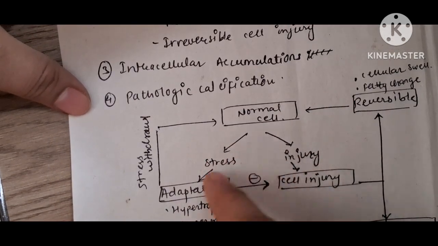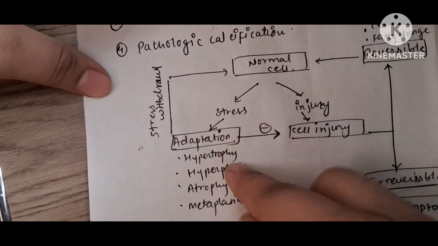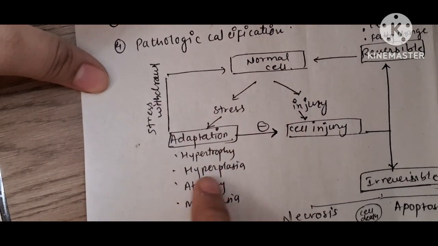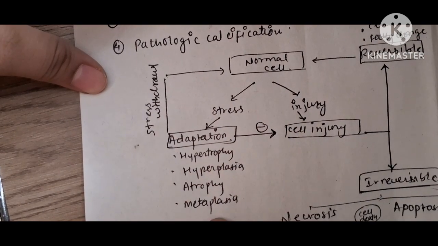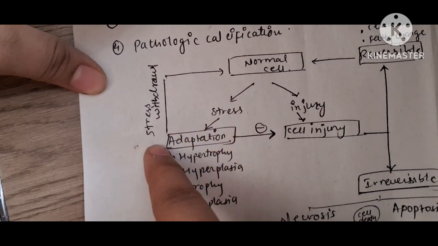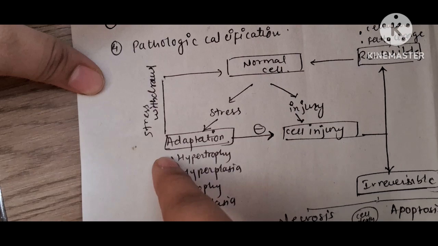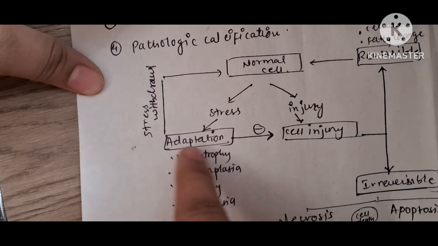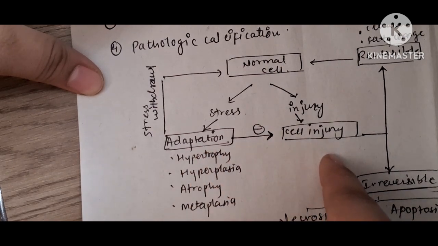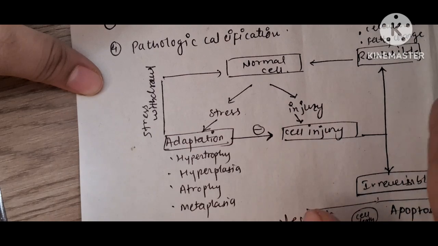If the normal cell is undergoing stress, it may adapt itself by hypertrophy, hyperplasia, atrophy or metaplasia. And if there is stress withdrawal, the cell will become normal. And if the cell is not able to adapt, it may further lead to cellular injury, with irreversible or reversible change.